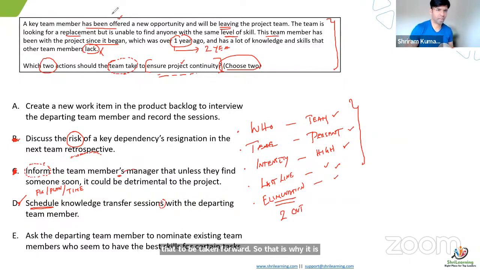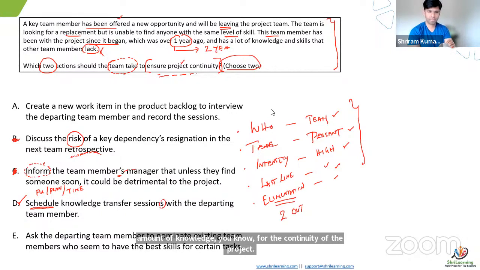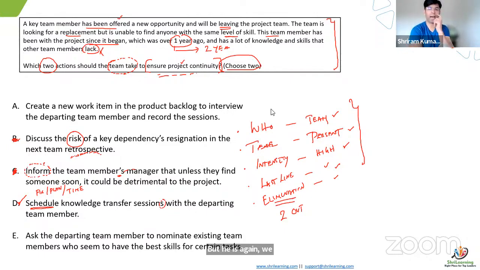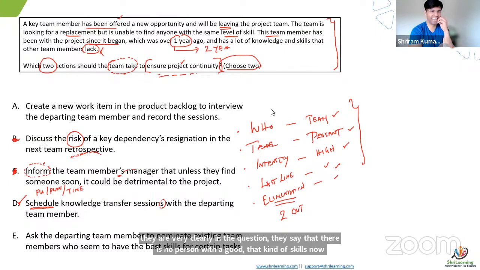But I would say, recording these sessions, everything is in our control, and that can give a good amount of knowledge for the continuity of the project. But E is again putting the ball in his court, and we are uncertain whether the team member is available or not, with good skills, and he may nominate or not nominate, not sure. We're throwing the ball on him and saying that you nominate a person. And very clearly the question says that there is no person with that kind of skills now. Okay, you got the point.